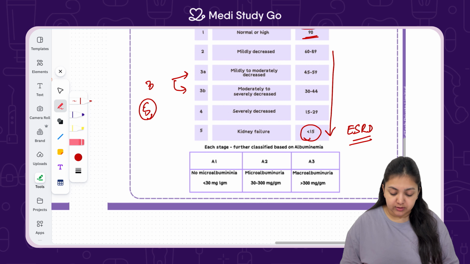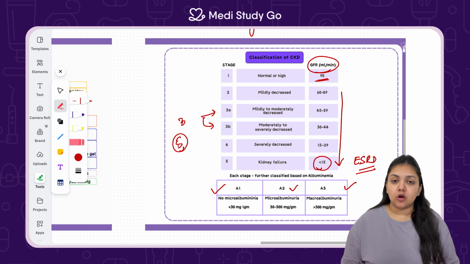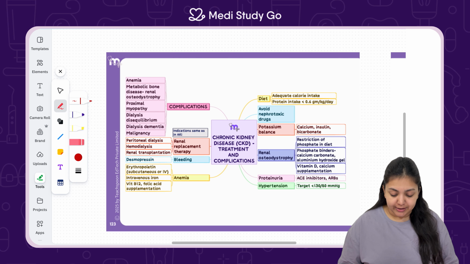So A1 is when there is no loss of albumin, A2 is when loss is present, and A3 is macroalbuminuria, where a severe loss of protein is there. So this is how you can categorize chronic kidney disease and see the severity of the situation. According to that, you move on to treatment for the patient and manage the patient.